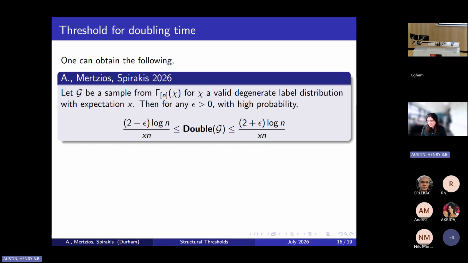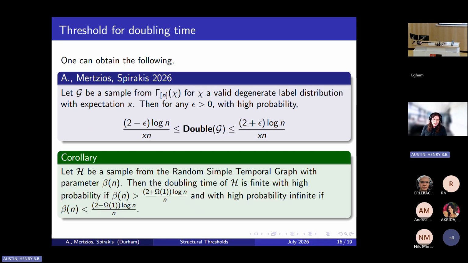And actually, even though we're not able to do this for Bernoulli label distributions, which is what we would typically use to simulate the random simple temporal graph, by using a trick where we essentially take a slice of the DRTG right at the start, we can simulate a random simple temporal graph well enough that we can obtain the following result.